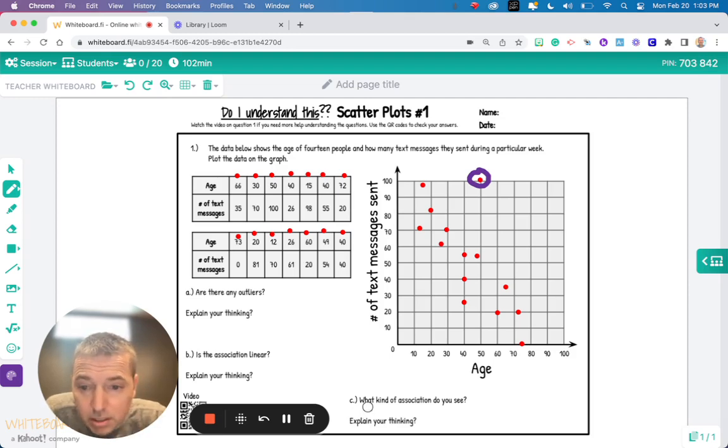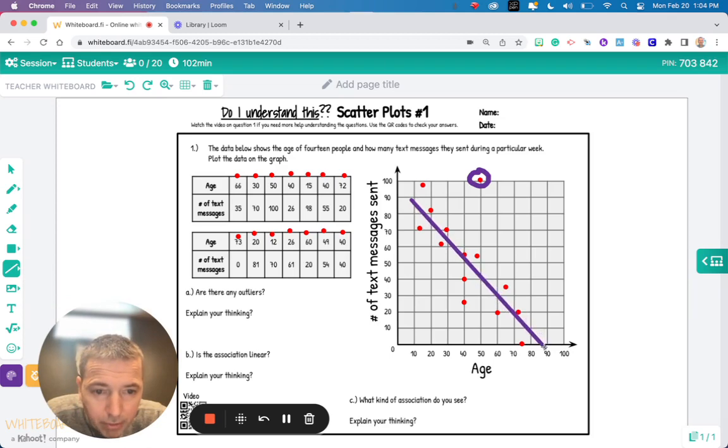B, is the association linear? We think of linear as a straight line. Obviously I can't draw a straight line through all these dots, but if I put a straight line on my graph, I would say that most of the dots are around that line. So I would say, yes, this is linear. The dots kind of form a line for the most part, except for that outlier. Most of the other dots are pretty close to this line.